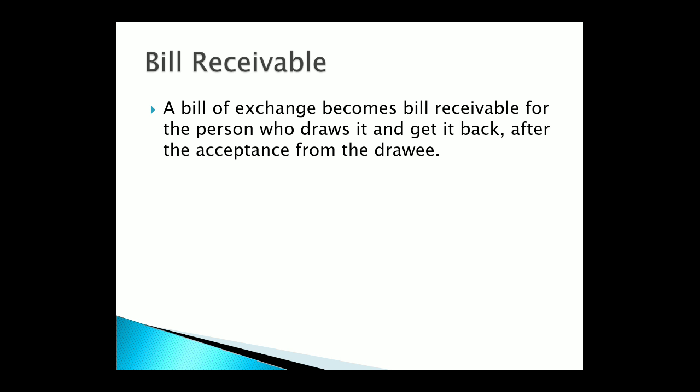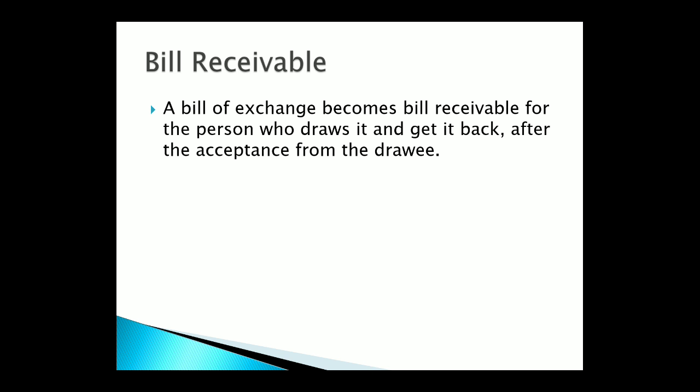That particular bill is now bills receivable for the factory person, and that particular bill is bills payable for the shopkeeper. The person who draws the bill, the factory person, for him that particular bill is bills receivable.